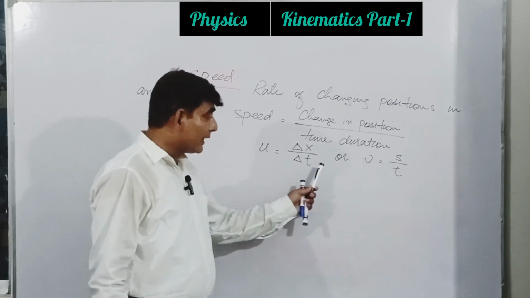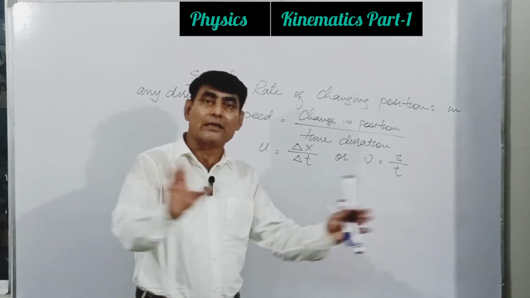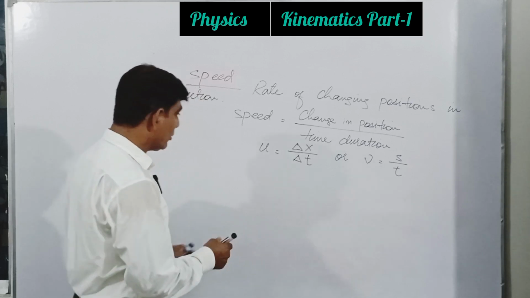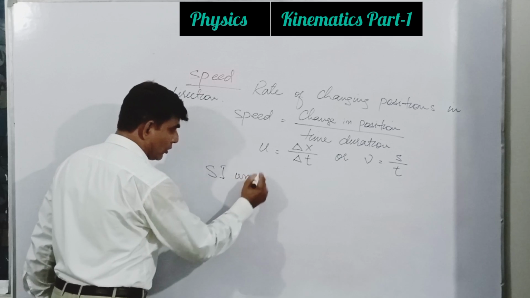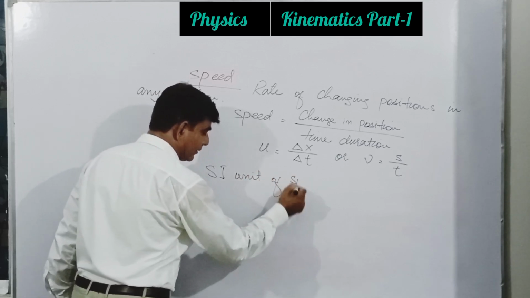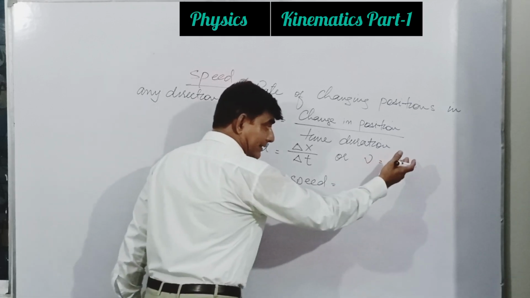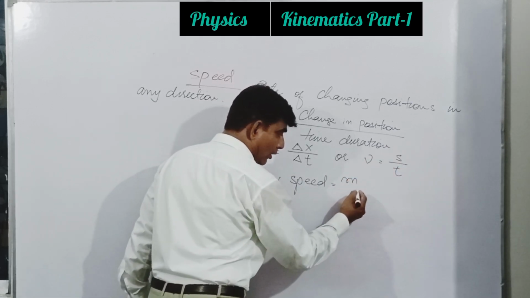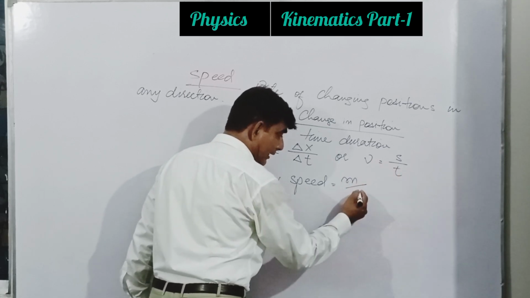But over here, if we consider a unit in the SI system by the process of simple multiplication and division, this would be a derived unit. Okay, now the SI unit of speed is equal to, okay, what is the SI unit of distance covered? Meter. What is the SI unit of time duration? Second.